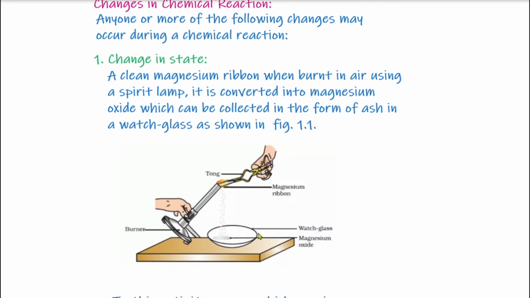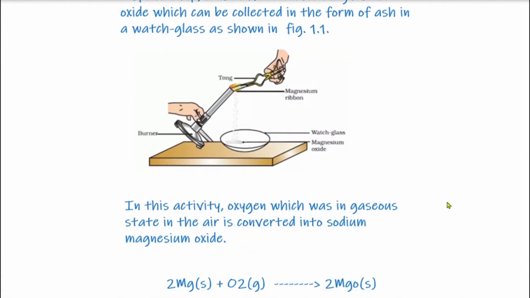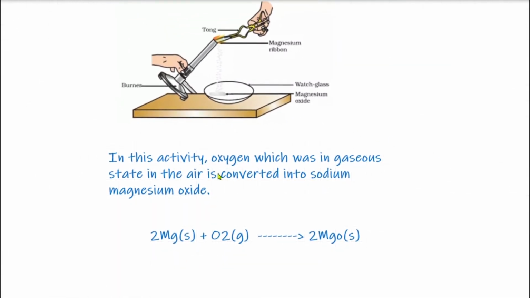This is the watch glass. So the ash of this magnesium ribbon is collected in this watch glass, and in this activity oxygen which was in gaseous state in the air is converted into magnesium oxide.